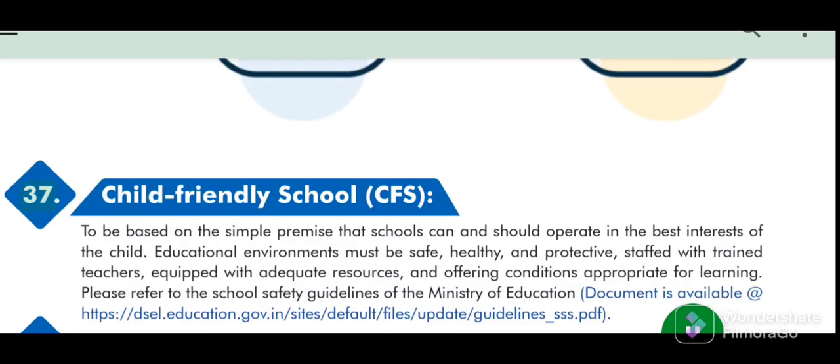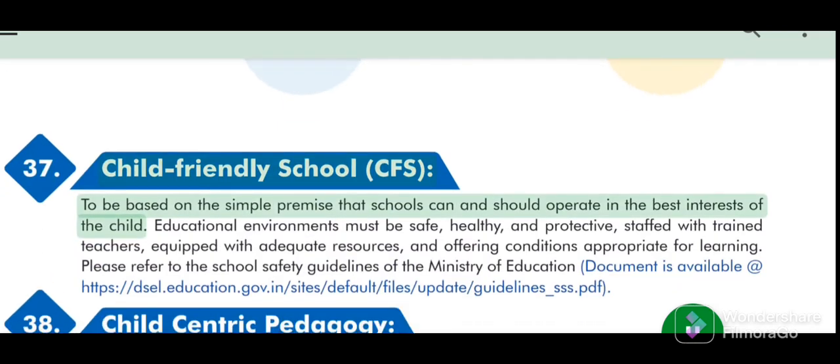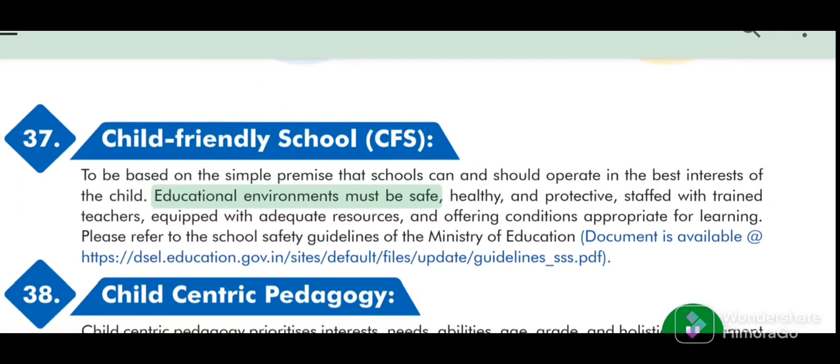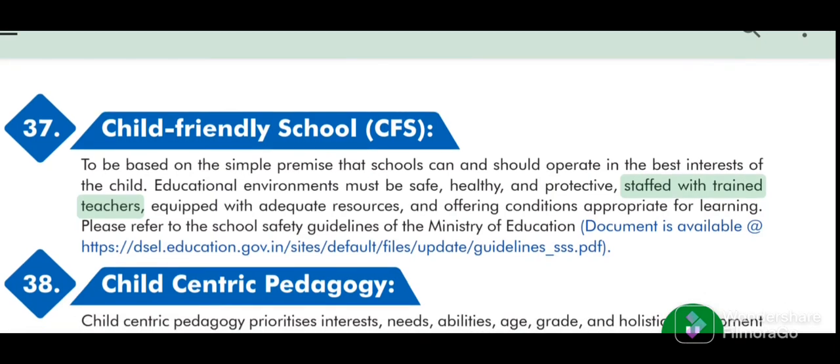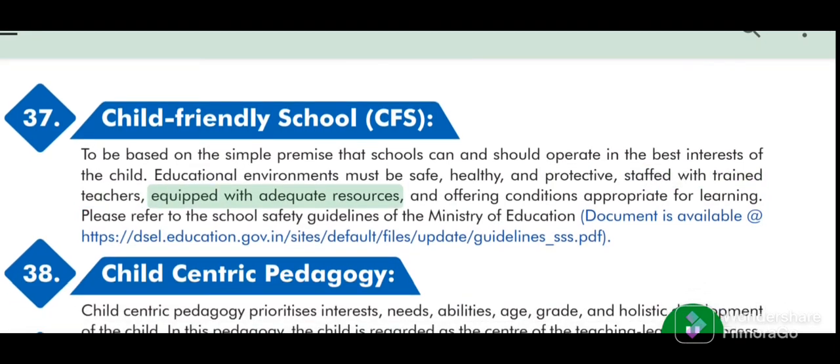37. Child-friendly school, CFS, to be based on the simple premise that schools can and should operate in the best interests of the child. Educational environments must be safe, healthy, and protective, staffed with trained teachers, equipped with adequate resources, and offering conditions appropriate for learning.